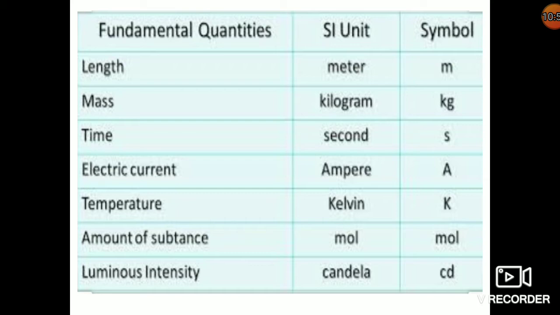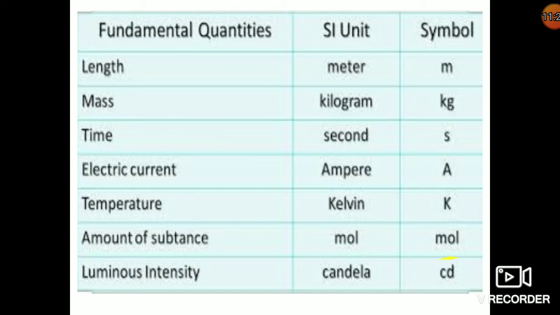Now what are the 7 basic units? This is a very important table. First is length, SI unit is meter, symbol is m. Next is mass, unit is kilogram, kg; time, second, s; electric current, ampere, represented with A; temperature, SI unit is Kelvin. Do remember, it's Kelvin, not degree centigrade. The symbol is capital K. Then amount of substance, mole,